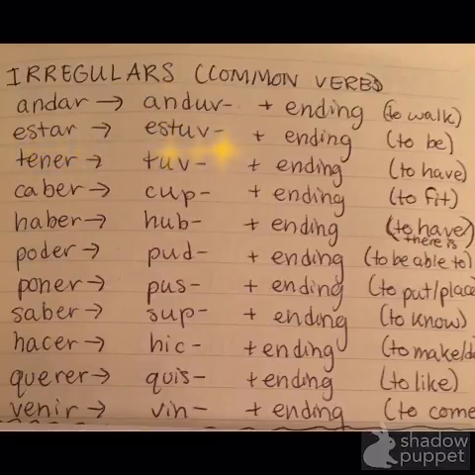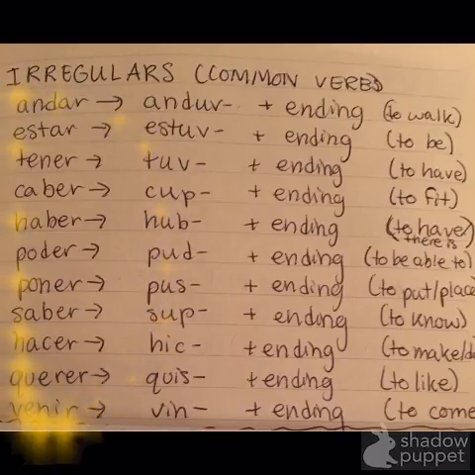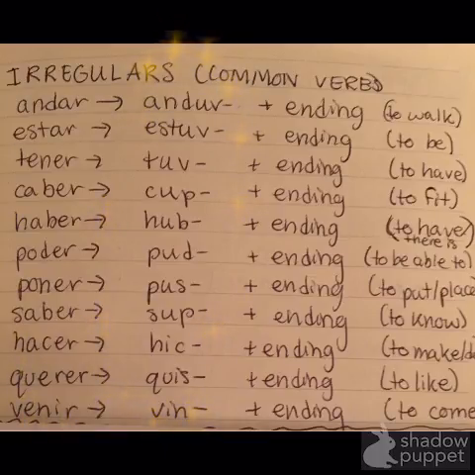Estar changes to estuv, to be. Tener changes to tuv, to have. Caber, cup. Haber, hub. Poner, pus. Saber, sup. Hacer, hic. Querer, quis. Venir, vin. You should probably write down these stems so that you can memorize them, so that when you see these verbs, you will know that they have irregular endings.